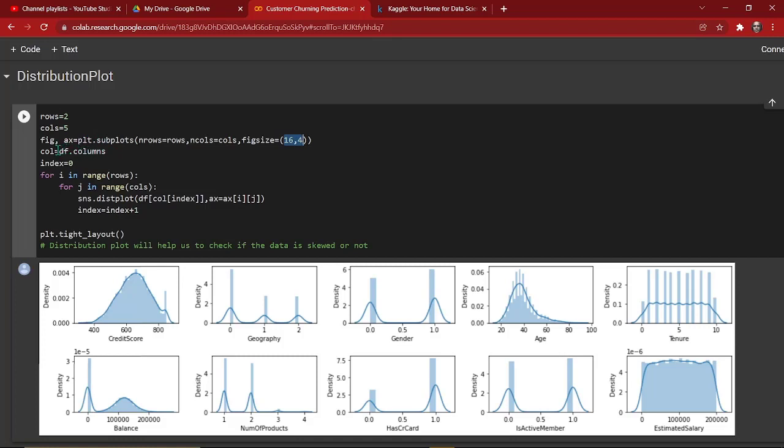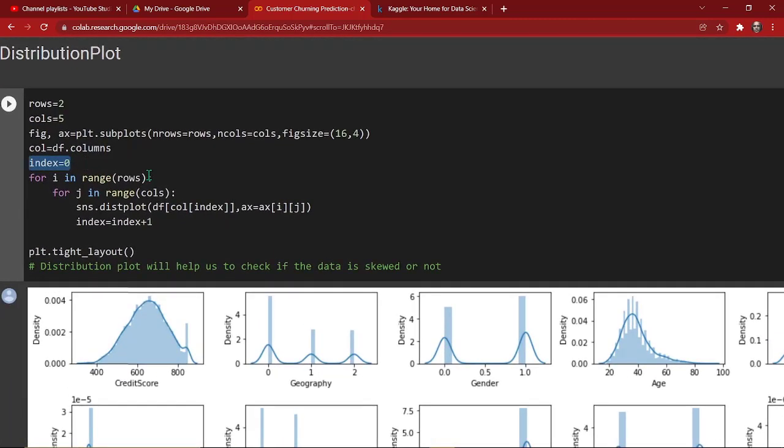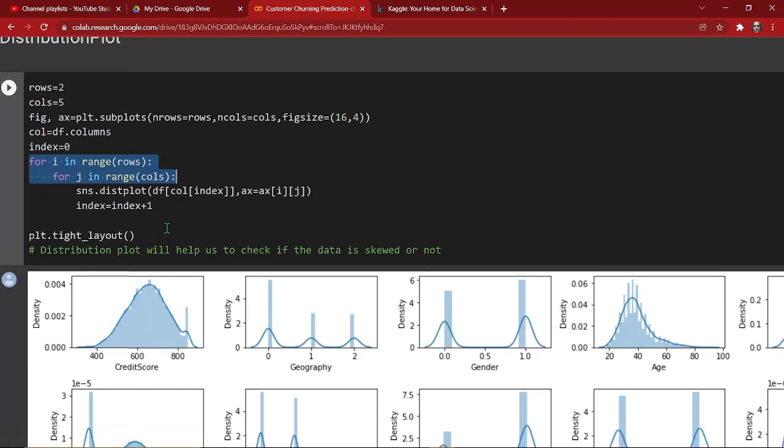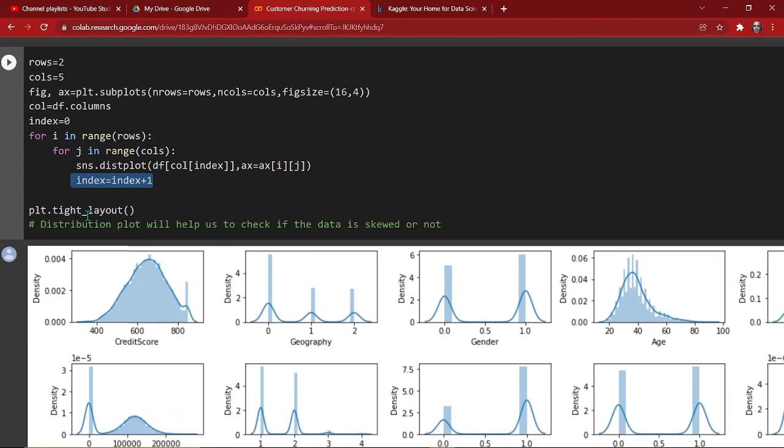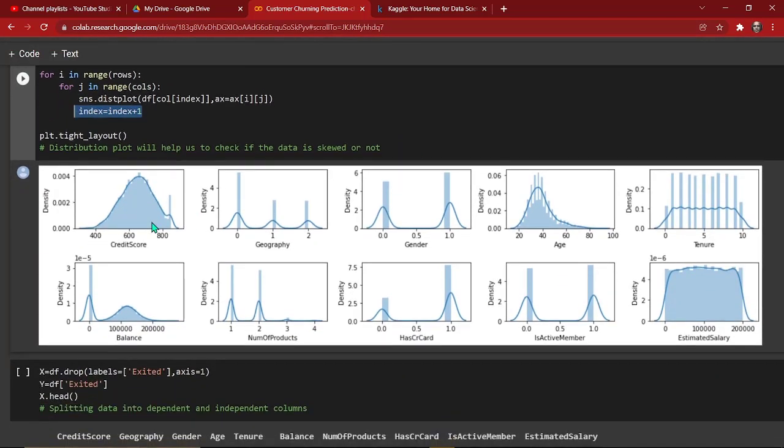And we have the columns from df.columns, that is the columns from our dataset. And then we are taking from index 0. And now we are using two for loops, that is a nested for loop. And using a nested for loop, we are distributing our plot right here, and we are increasing the index one by one, and then as you can see, this is our distribution plot, and this sounds very nice to me.